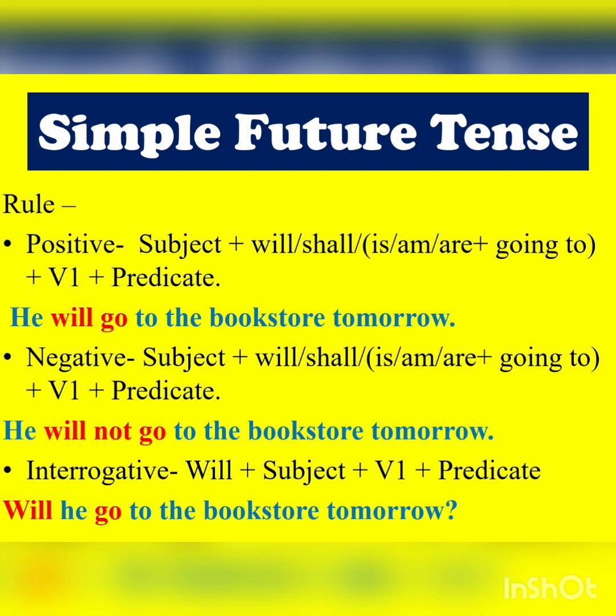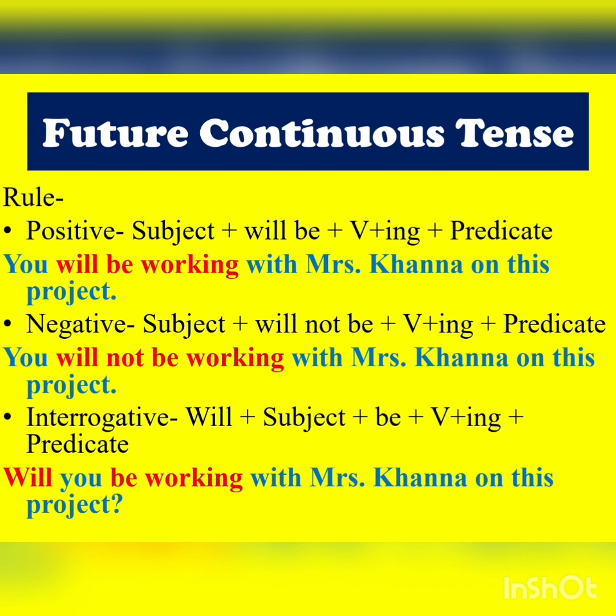While writing negative, we add not in the middle and it becomes, he will not go to the bookstore tomorrow, right? And thirdly, while writing interrogative, it becomes, will he go to the bookstore tomorrow? So we are only interchanging or replacing the positions of subject and helping verb in interrogative sentences. Then we have future continuous.